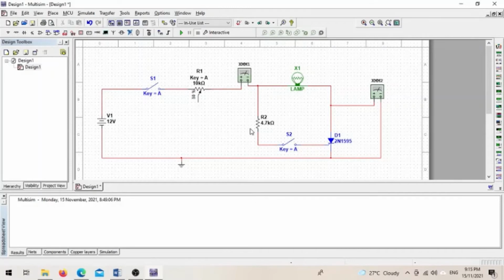The value of resistor 2 is 4.7 k ohm, and we have a lamp as the indicator for activity 2. The last one is the SCR. The model we use is 2N1595, and this multimeter records the value of VAK or V output, and ground to complete the circuit. That's all from me. Thank you.